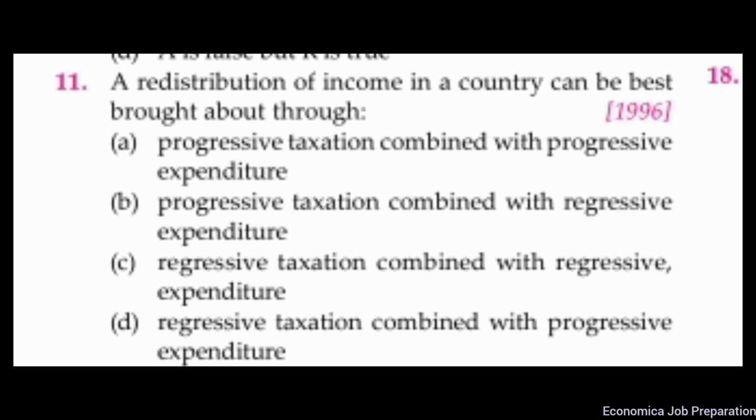The progressive tax is a process in which, as the income of a person increases, the rate of income tax on the income also goes up. Regressive expenditure is a process in which government spending decreases with the increase in income of people, and the government tends to spend more on the poor in comparison to rich people.